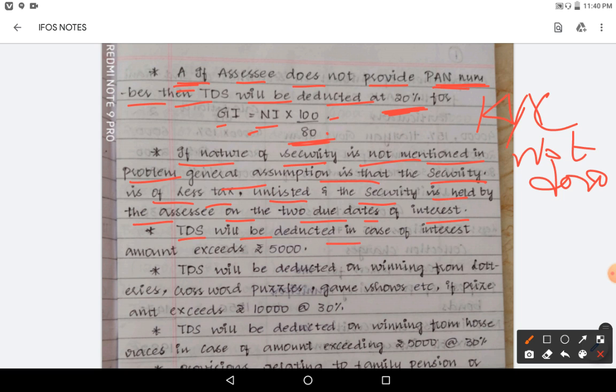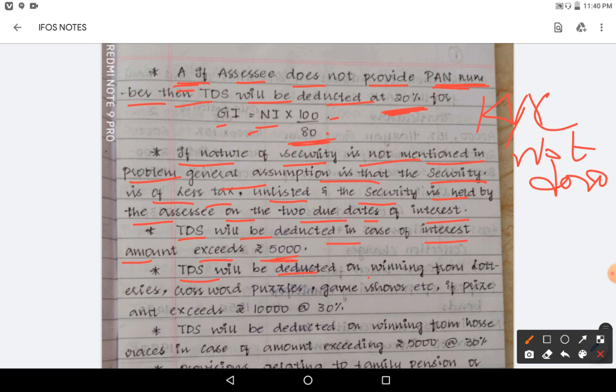TDS will be deducted in case of interest amount exceeding 5,000. That is what I am saying. Before also I told, if it is more than 5,000, then only you take, otherwise don't take. Just take the amount, no need to do any gross up. That's what we have discussed before. If it is not government, if it is less than 5,000, no need to gross up. If it is more than 5,000, interest amount received into 100 by 90 generally. If PAN is not provided, 100 by 80.